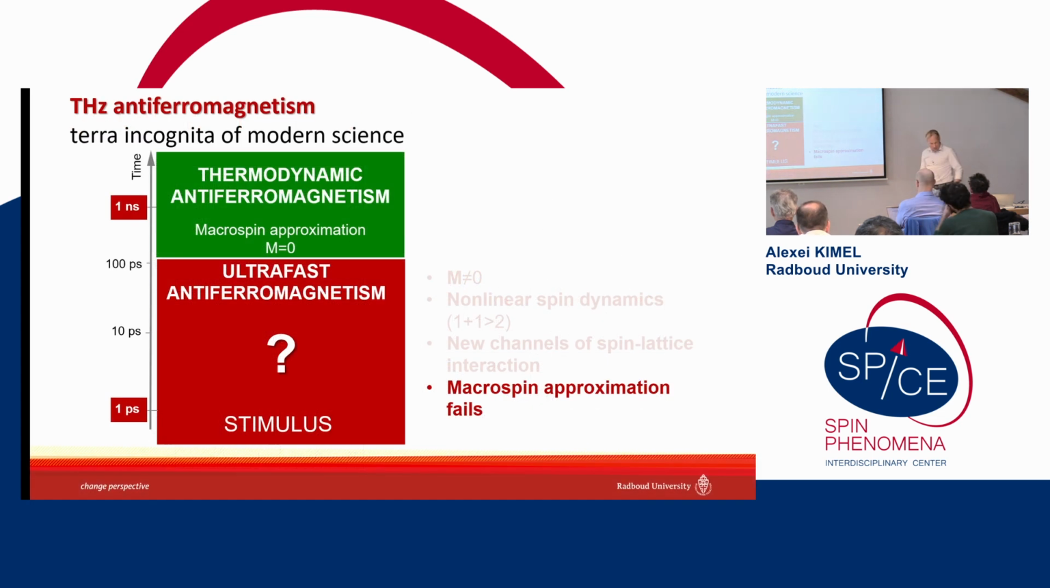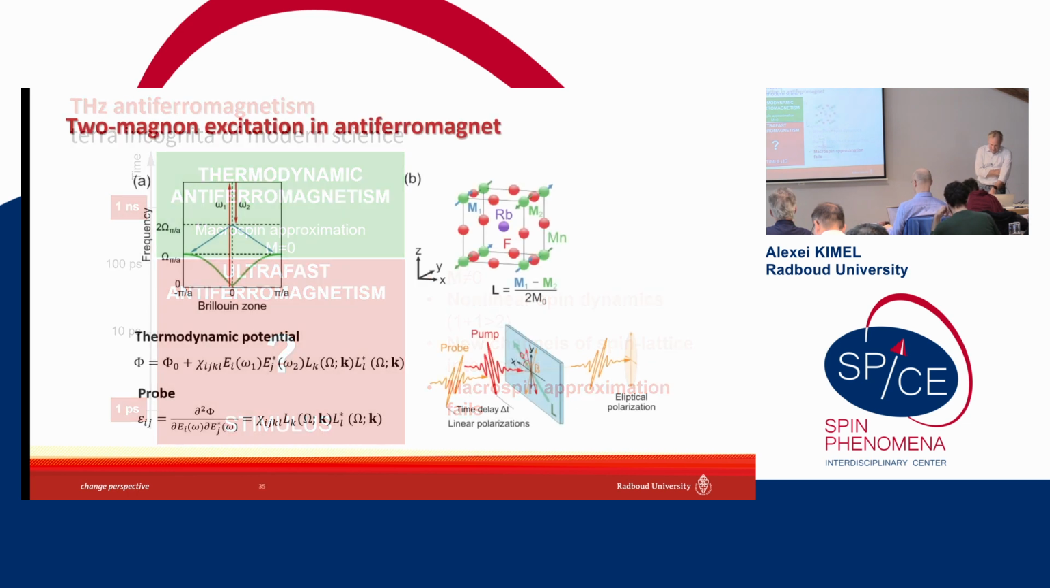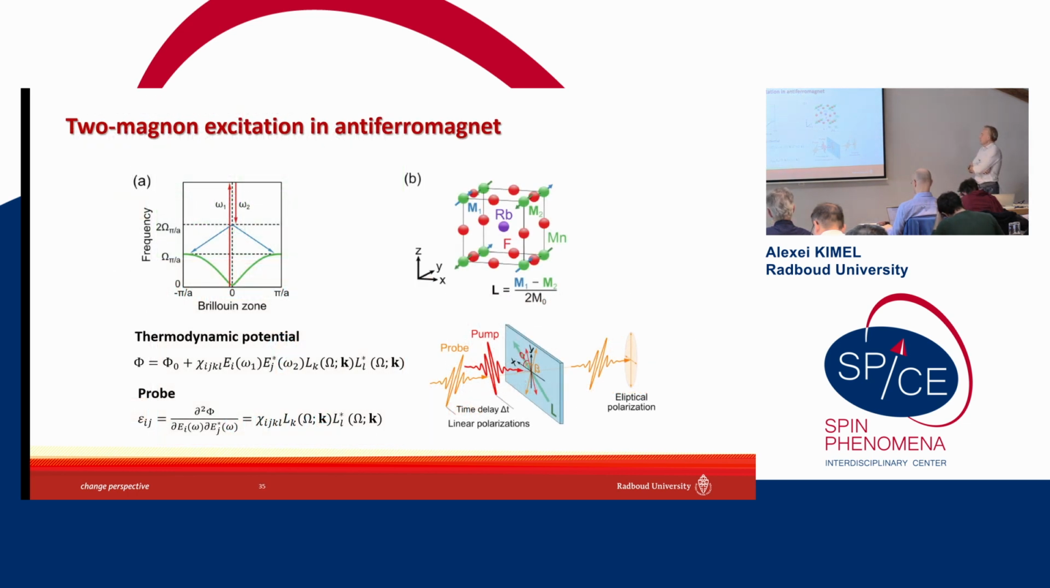Final question. So I think I'm running faster now than I was supposed to, but we will have more time for discussion now. Macro spin approximation fails. Okay, so macro spin approximation. We used to describe magnetization dynamics in terms of the antiferromagnetic Néel vector.